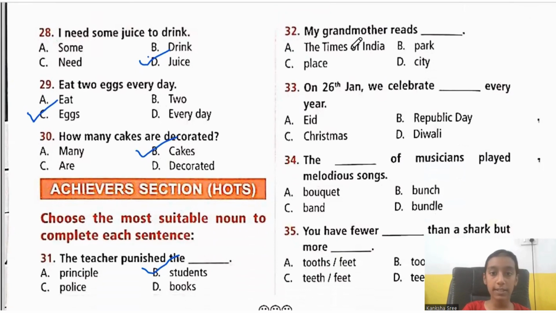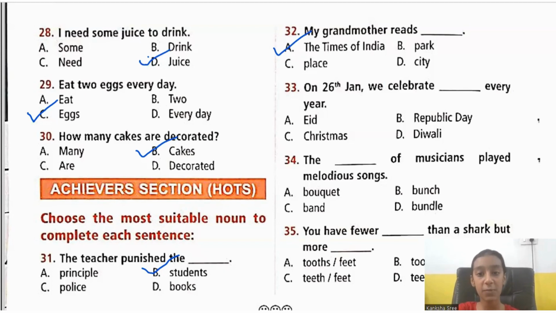My grandmother reads dash. My grandmother reads the Times of India, park, place or city. You can't read a park or place or a city. So my grandmother reads the Times of India. That is option A.